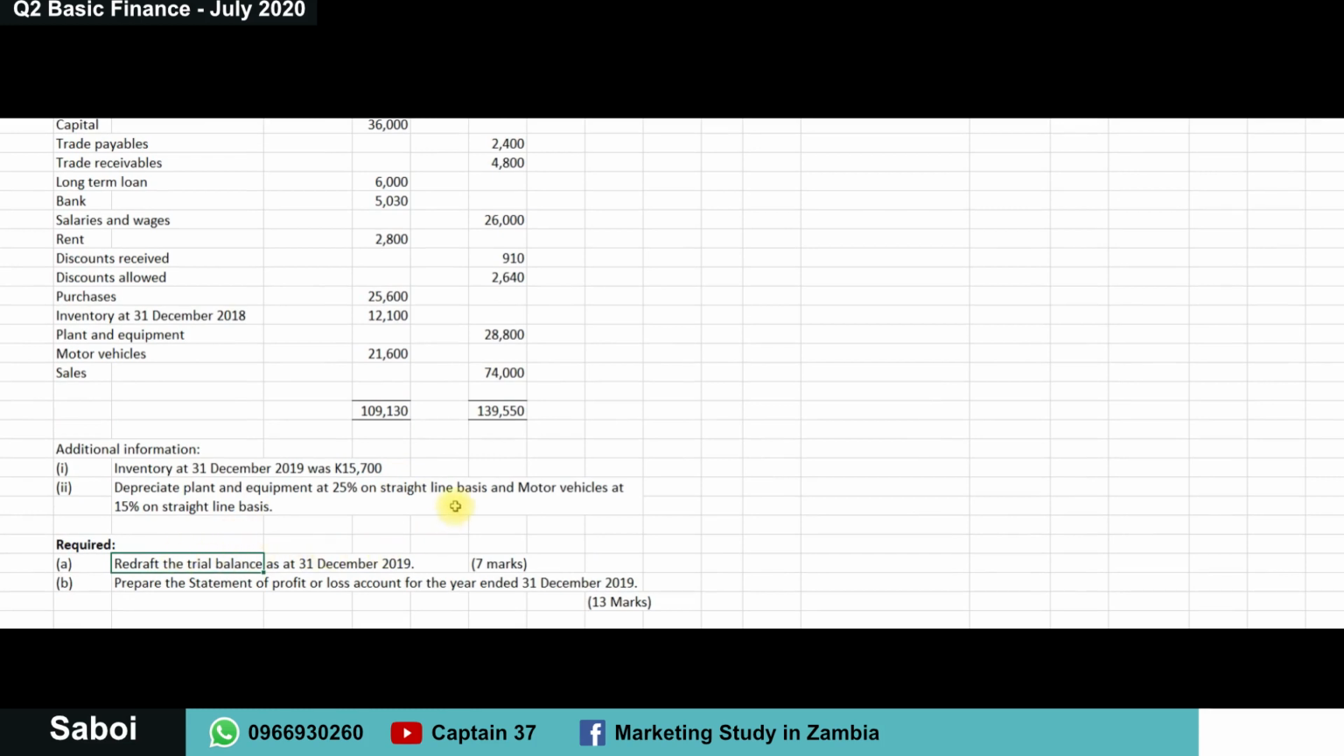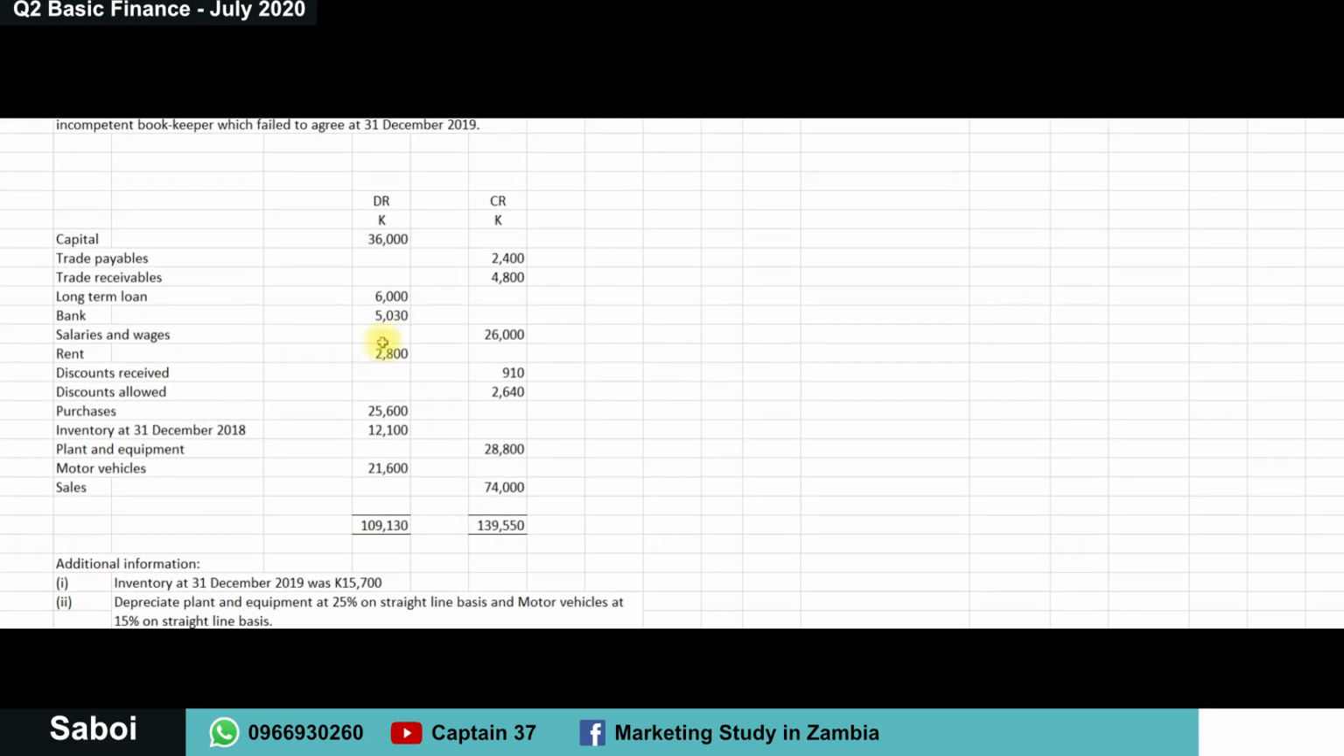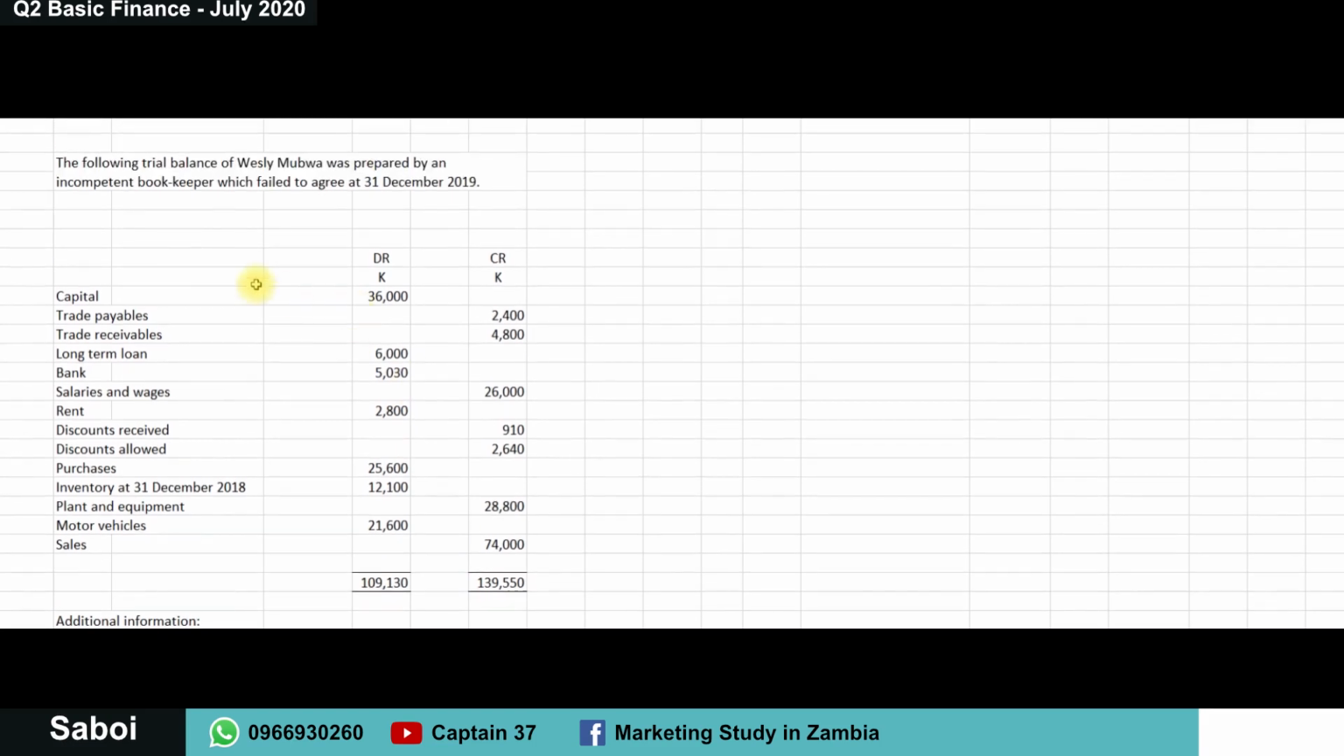A, redraft the trial balance. It's only 7 marks, so it shouldn't take so much time. Whenever you're drafting financial statements or financial documents, the first thing is to indicate the name. We've been told it's Wesley Mubwa. Second, we need to clearly indicate what statement it is, and this is a trial balance as at 31st December 2019. That's the starting point.